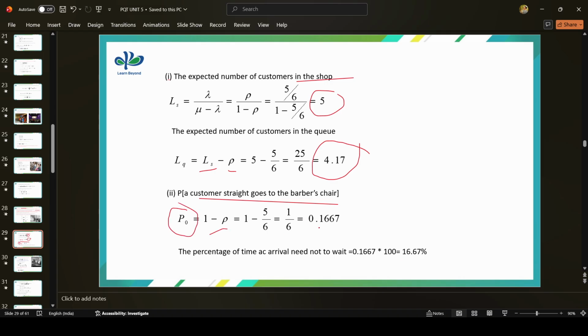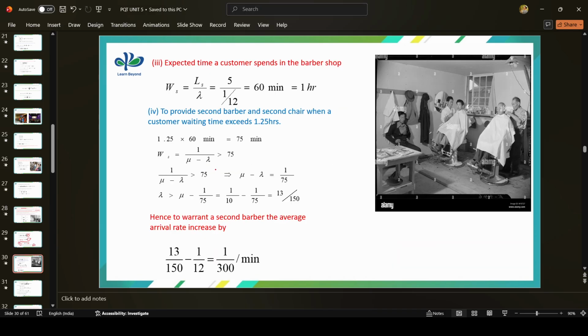The value is 0.1667. So their question is, what is the percentage? Percentage means into 100. So 16% chances are there to directly enter into the barber's chair.